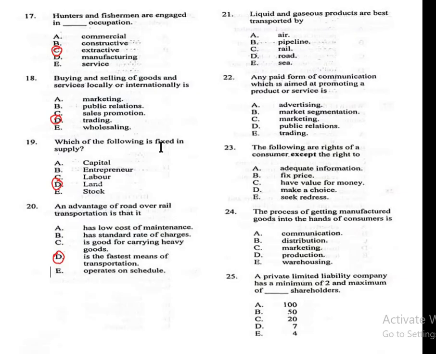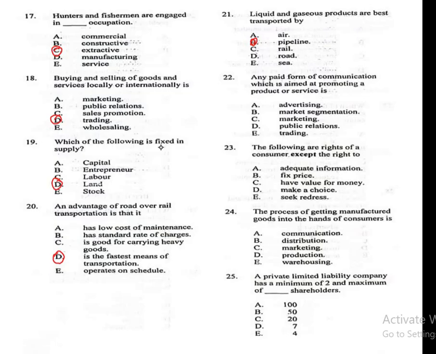Question number 21. Liquid and gaseous products are best transported by A. air, B. pipeline, C. rail, D. road, E. sea. The correct answer is pipeline, which is option B.